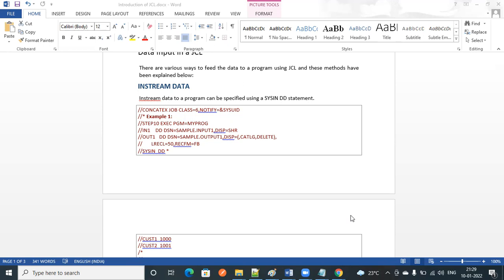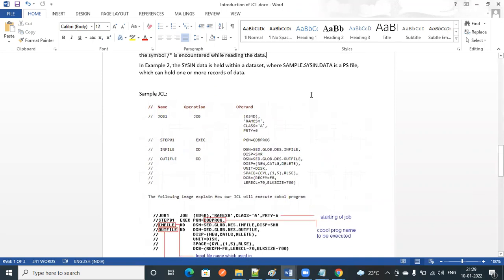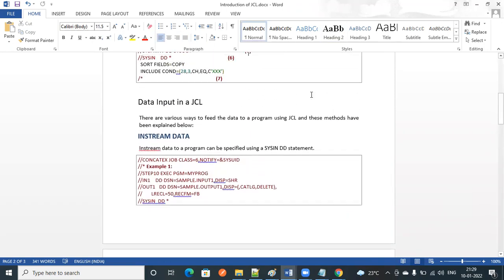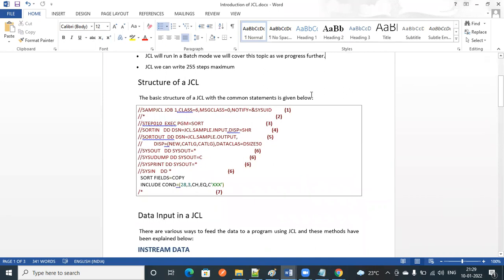Real time, in the sense, only the screen part is in offline. This covers what the SDLC is and how you will get the requirements. That is also real time. See, you will get everything. For this JCL and all, there is no need to write from scratch. There are some libraries, I'll tell you. You can copy and paste, but you have to know where to copy and paste and what you need to change. That's what you have to remember. That's it. JCL, not only JCL, in the program also.